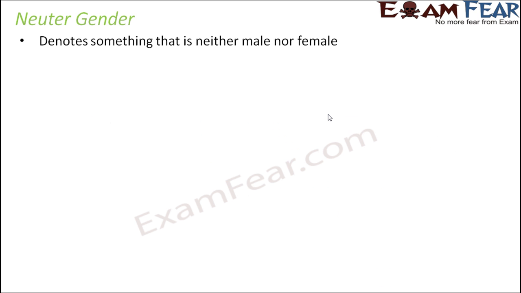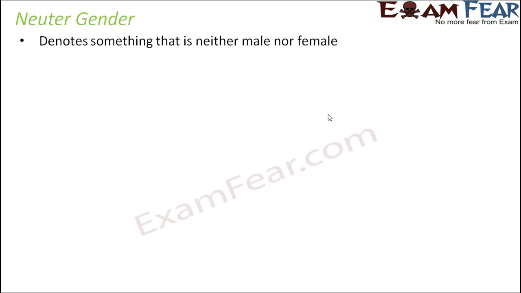Now let's move on to the fourth category, which is neuter gender. What is neuter? The word neuter is somewhat similar to the word neutral, right? So it denotes something that is neither male nor female. Now please understand the difference between common gender and neuter gender. Common gender means the word could represent either a male or a female. For example, parent. Parent could be a male parent, parent could also be a female parent.